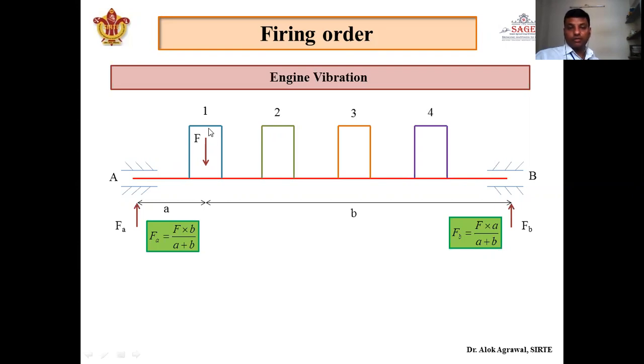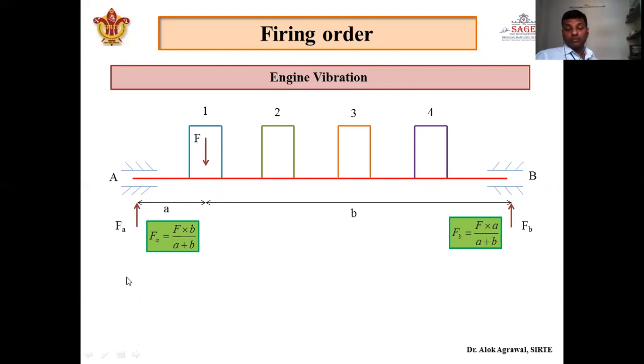When there is a force on the piston head, the piston starts moving downward, and this force will be taken by the two bearings, or two supports, of the crankshaft. This red one is the crankshaft. Now see how the force will be distributed. It is just a simply supported beam problem. If there is a force F at a distance of A from bearing A and at a distance of B from bearing B, then by applying the formula of a simply supported beam, the reactive force at bearing A will be F into B upon A plus B, and the reactive force at bearing B will be F into A upon A plus B.